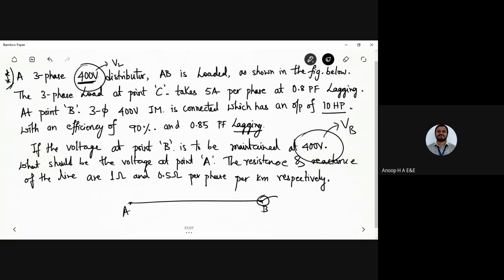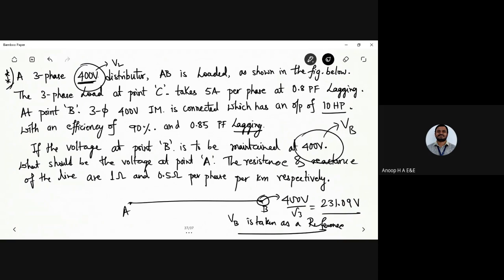Divided by root 3, you will get around 231.09 volt, so you can take it as 231 volts. VB is taken as a reference, and you need to calculate it the same way we had done.